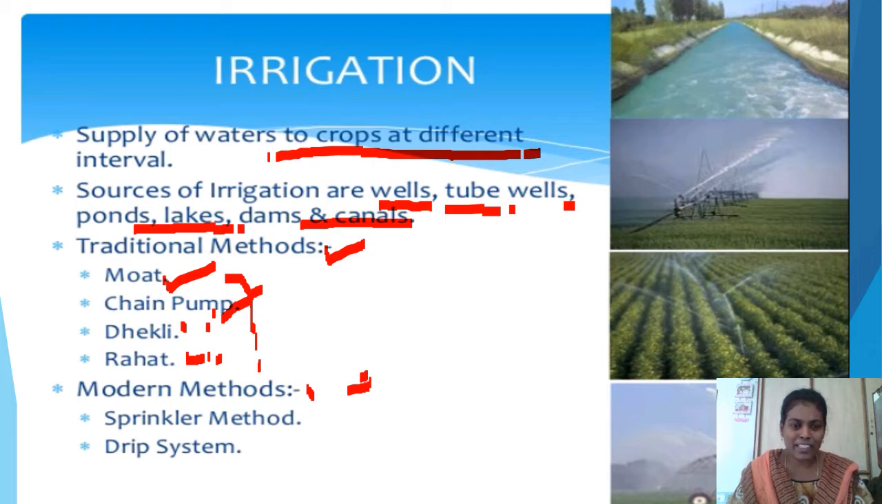Under modern methods, there are 2 important methods: the sprinkler system and the drip irrigation system. These 2 are very useful in drought areas. That means where water scarcity is present, these 2 methods are very useful. Now let us discuss the traditional methods one by one.